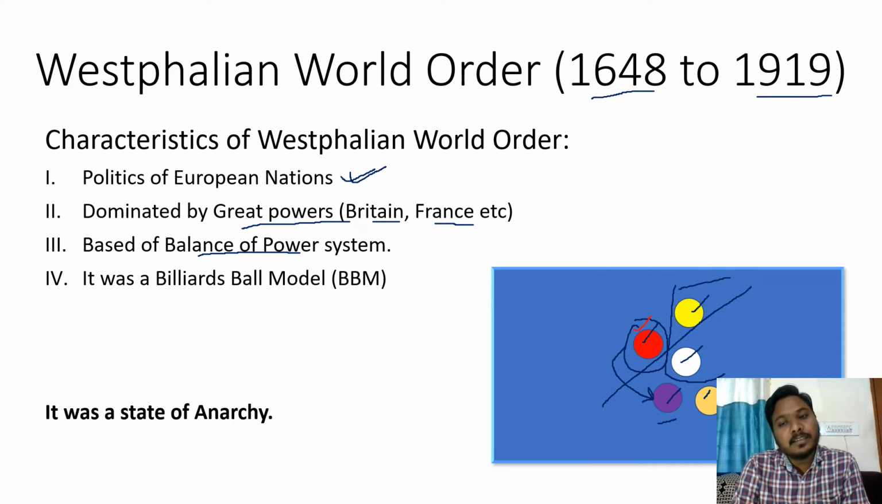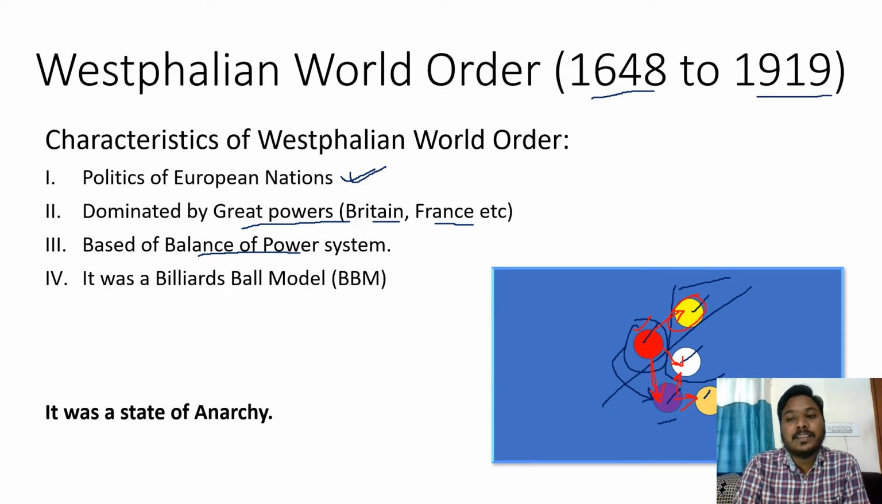At a given point, it might befriend this particular nation, at some other point it will befriend some other nation. So there is no permanent friend, no permanent enemy. Every single nation will follow the policy as per the requirements. And if they had a relation with this, it will affect this, it will affect this.